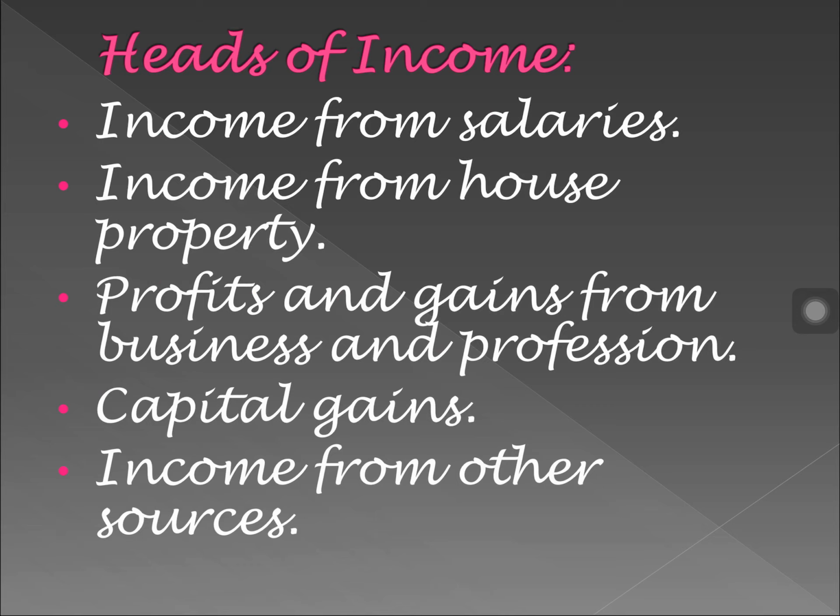Second one is income from house property. Income from house property means, suppose you have some properties, which can be a commercial property also. Suppose you have 2-3 houses and you have given them on rent, or you might have some commercial property, some offices, and you might have given them on rent. There has to be a building attached to the property. Suppose you have a land and you have given that land on rent. So that will not come under income from house property. There has to be a building attached to a land. So the rental income received from those properties is called income from house property.